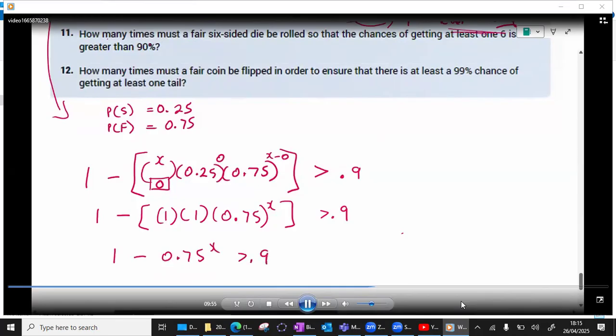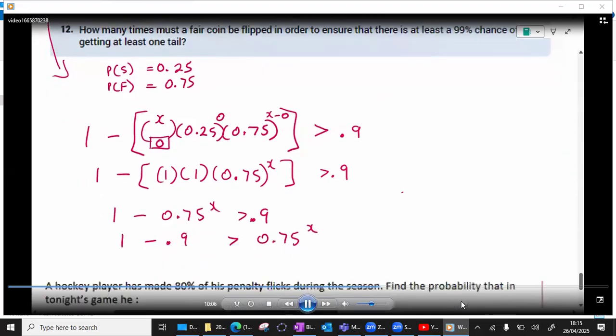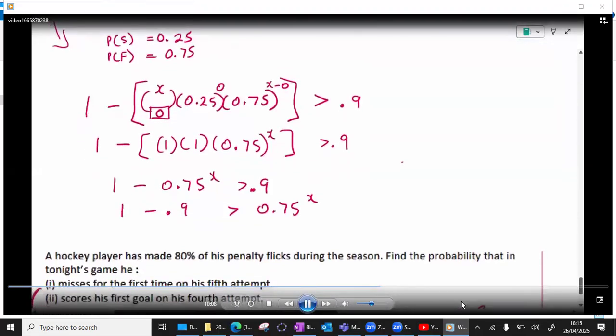Now, like all maths questions, I really always want to get x on its own. So I'm going to move the 0.9 over, minus 0.9, and I'm going to move the 0.75 to the power of x back, just to tidy that up a little bit. So we have 1 minus 0.9, which would give us 0.1. When we're doing inequalities, we basically treat them as if it was an equal sign. If you got this far, you'd suddenly realize that you have to use logs because that x is trapped up there in the power. I cannot isolate that x unless I do logs.